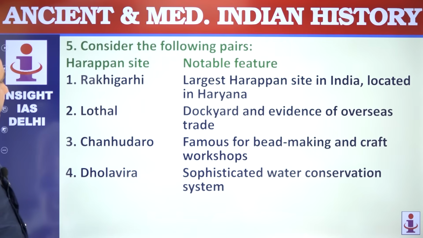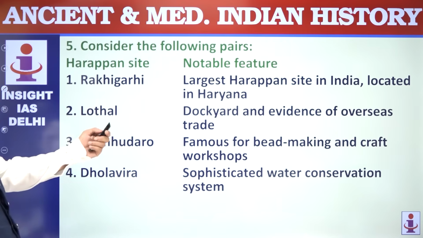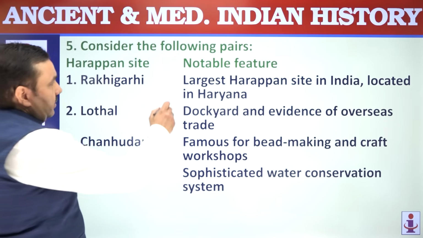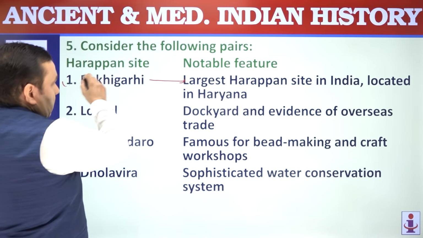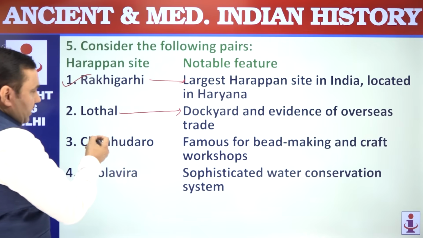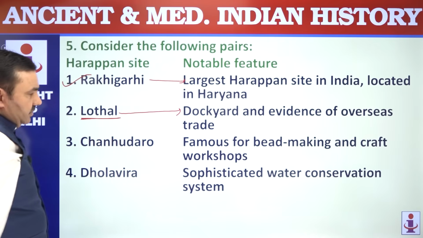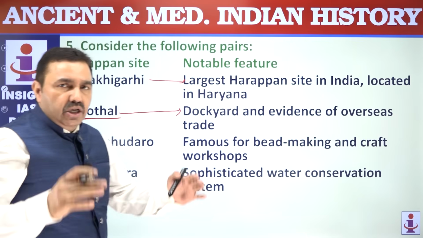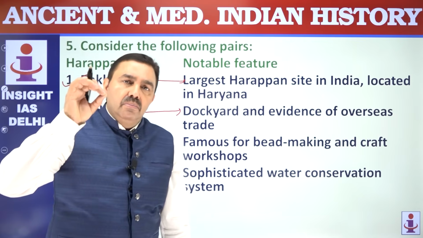Question number 5. Consider the following pairs. Harappan site and notable feature. Rakhigarhi, largest Harappan site in India, located in Haryana. Correct. Lothal, Gujarat, famous for dockyard. Dockyard means a port kind of thing. Lothal was a river port, you have to remember. It was not a seaport. It was located on the banks of river Bhogavo.